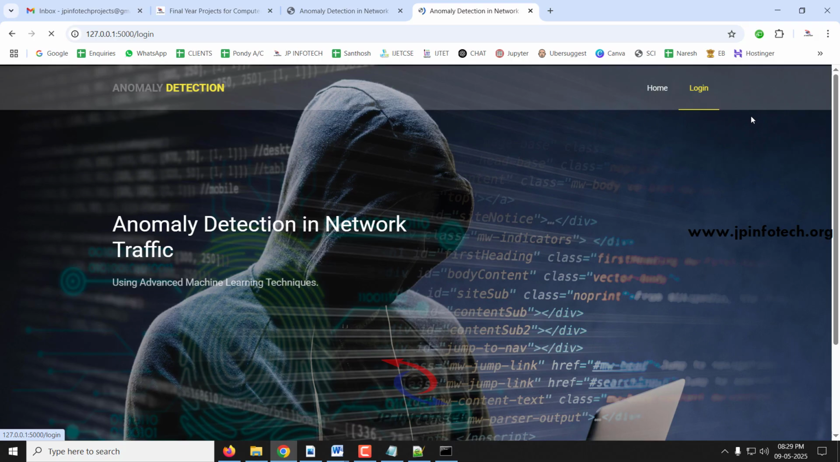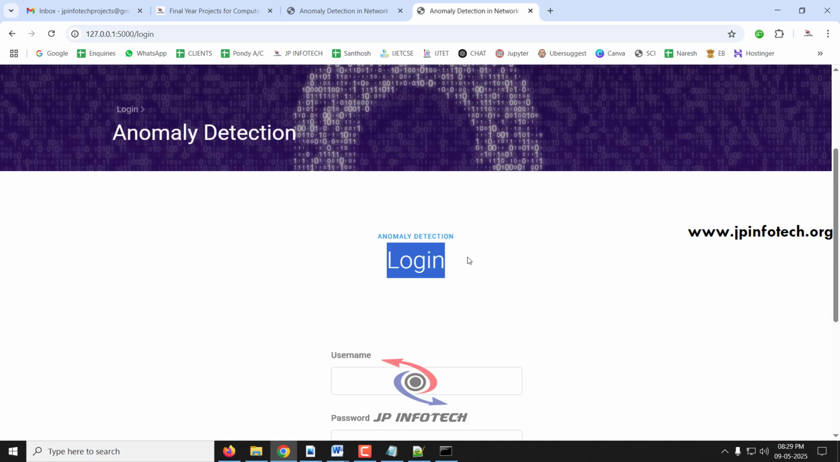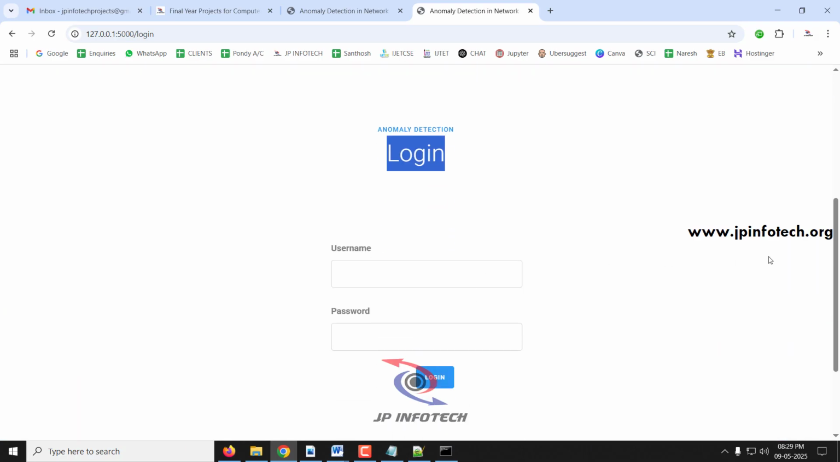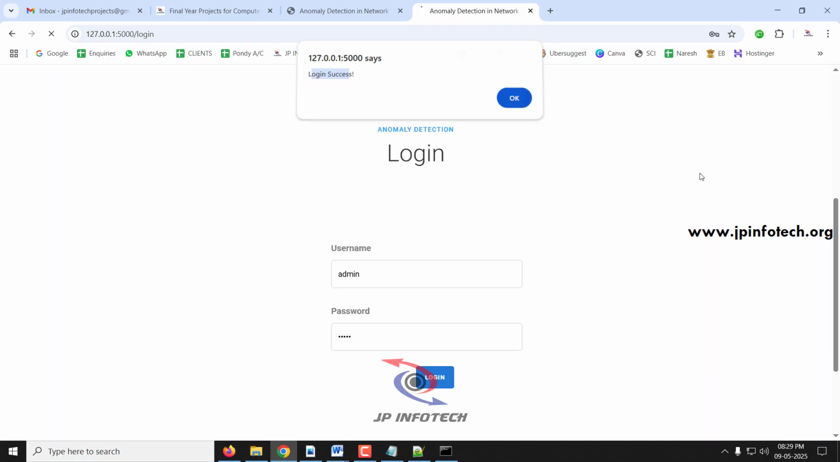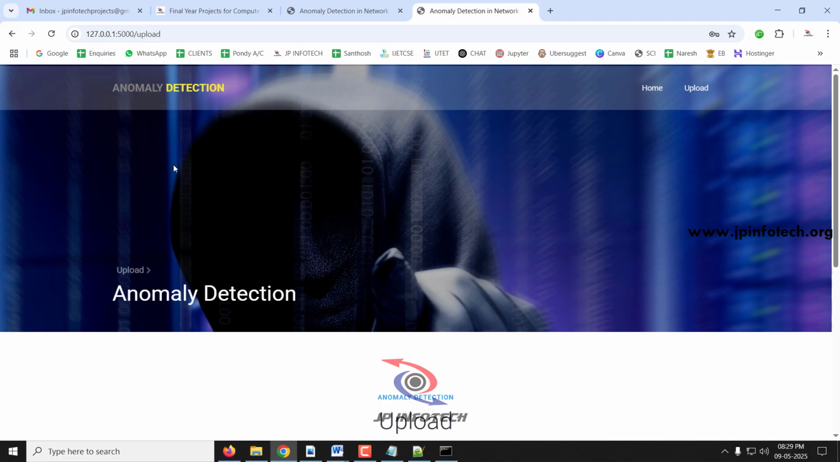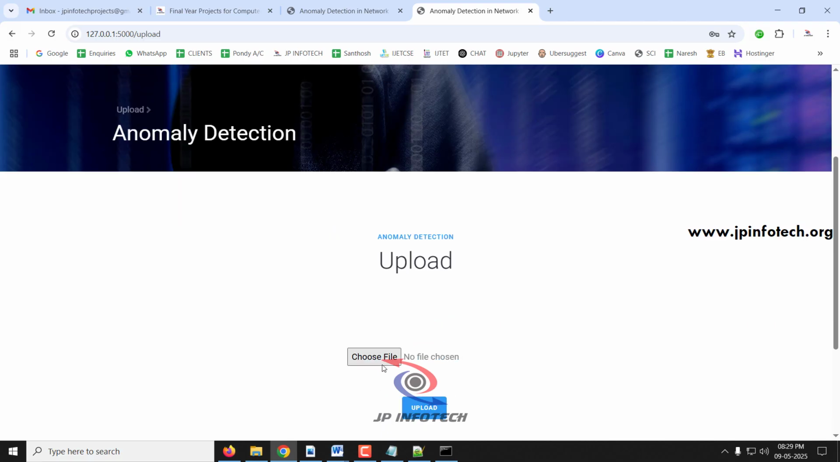First click this login menu. It will navigate to the login page. Kindly note that this is a static login page because we have not used any database in the project. Just enter the default username and password as admin and click the login button. Now you can see the login success message, click OK. Now it will navigate to the upload part, where you need to upload the dataset.